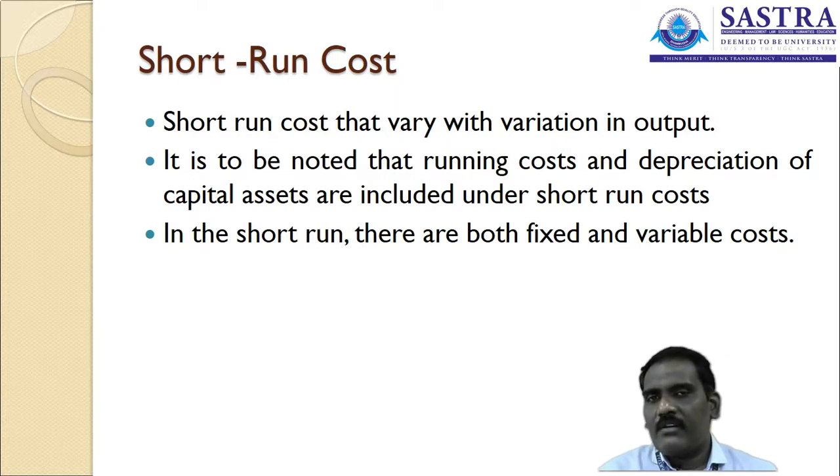In total, to manufacture the product, I need to spend 100 rupees for labor, 100 rupees for material, 20 rupees for machinery.